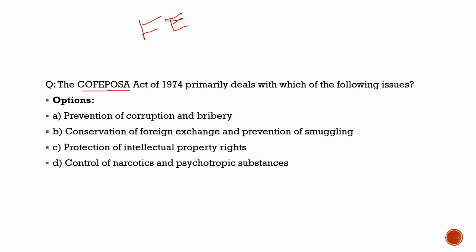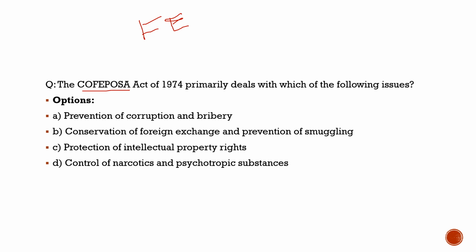Let me repeat it again. C stands for conservation, O stands for of, F stands for foreign, E stands for exchange, P stands for prevention, O stands for of, S stands for smuggling, A stands for activities. So it is Conservation of Foreign Exchange and Prevention of Smuggling Activities Act 1974. The mention of this act was in today's newspaper.